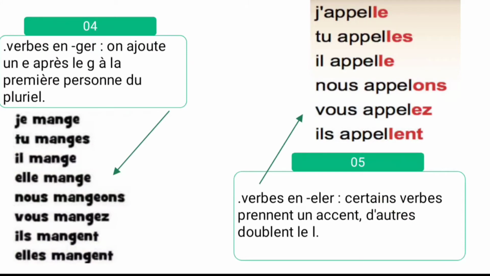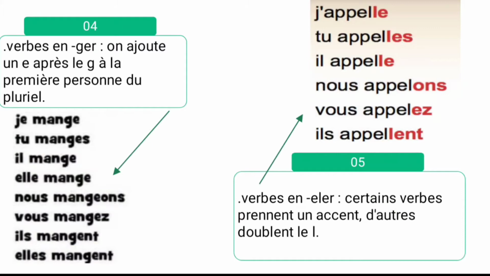And fourth, what is the fourth rule? Verbs en -GER. On ajoute un E après le G à la première personne du pluriel. So what does it mean? The verb ends with -GER. We have to add E after the G for the first person plural only. What is the first person plural? Nous only. See, what is the meaning of this verb?